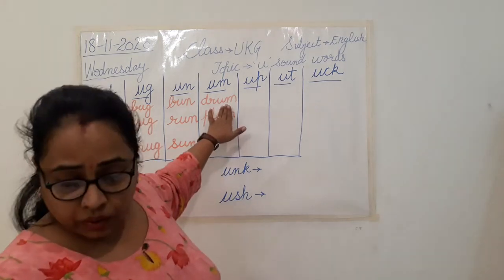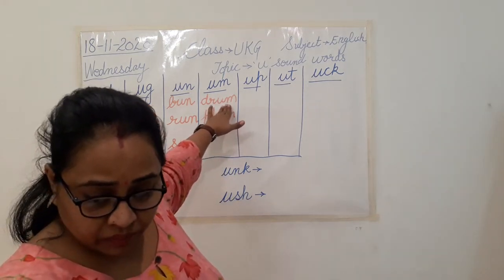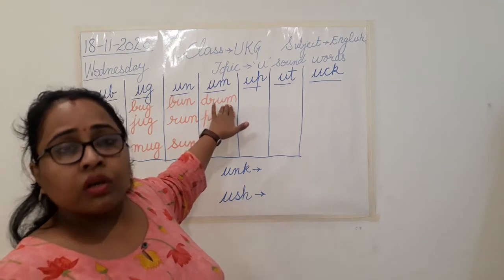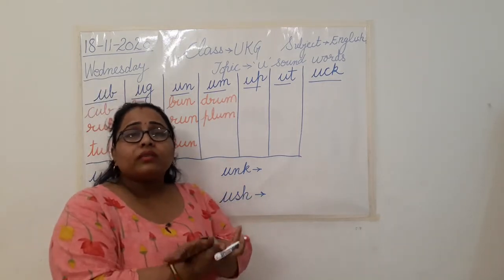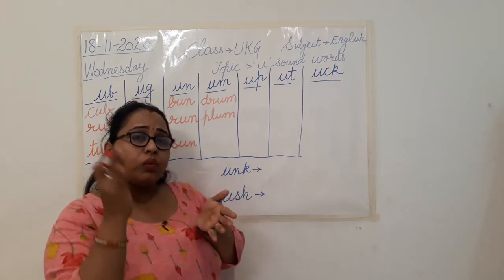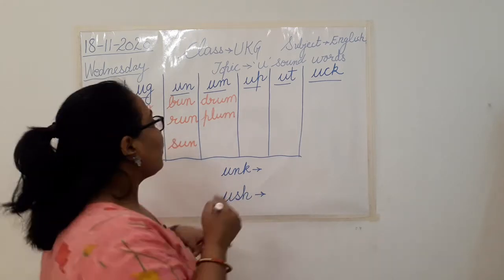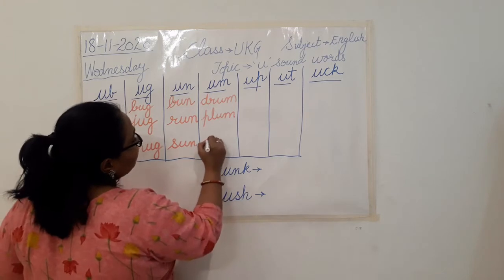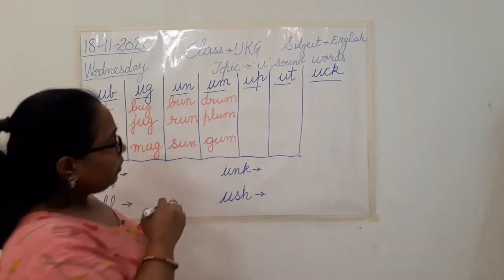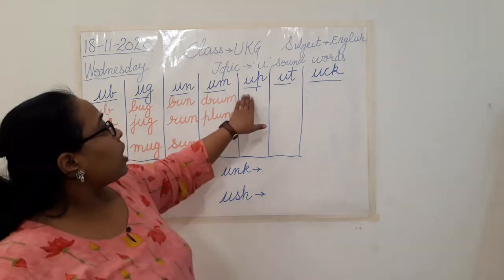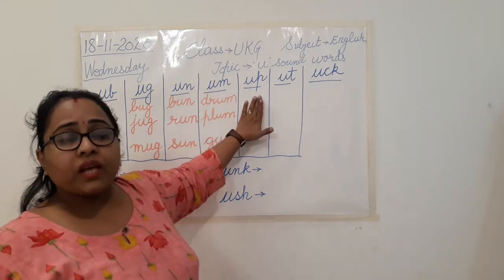One is drum, plum, and something which we use when we are doing any art and craft activity or paper pasting करते हैं, so we use that sticky substance. What we call it? Gum. We call it a gum. So we'll write gum. Now next we have is up sound words.